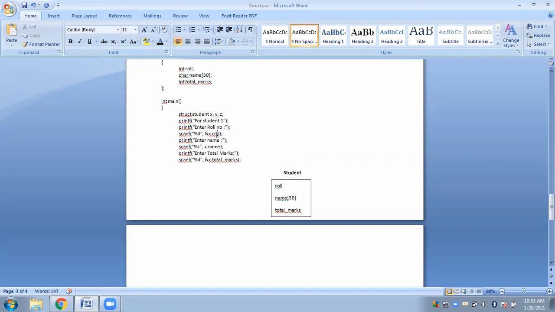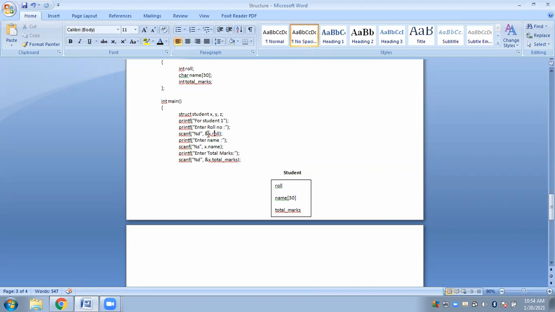If you simply write roll, it will be unclear, because here I am talking about three students x, y, z. So for which student are you trying to access roll, or for which student are you trying to access name or total marks? That you have to be clear about. So that is why we have to mention the structure variable along with the dot operator, followed by the member.